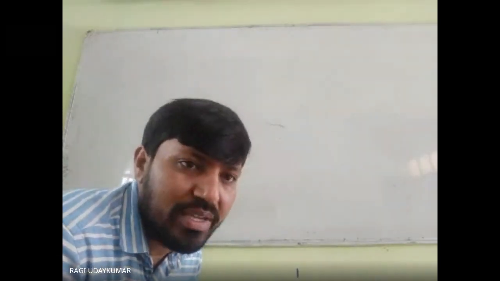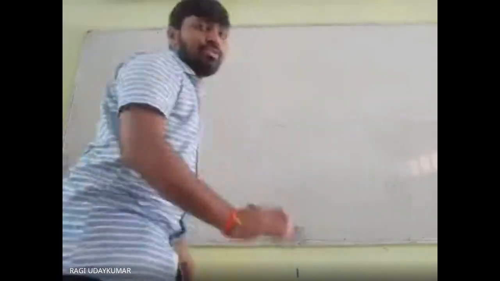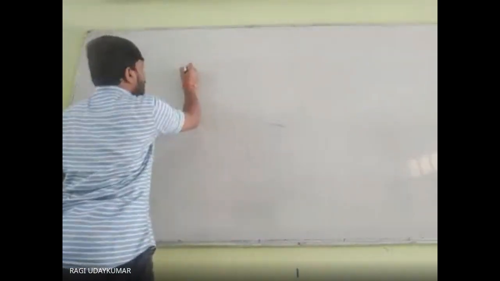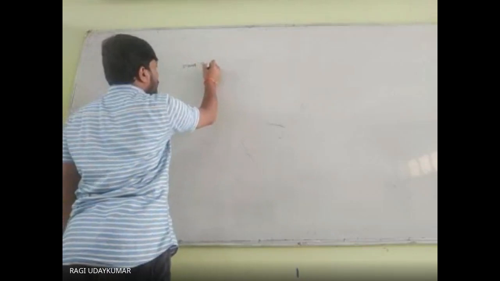How do we prove that root 2 is an irrational number? This is very important. You need to know that. So, the proof that root 2 is irrational.